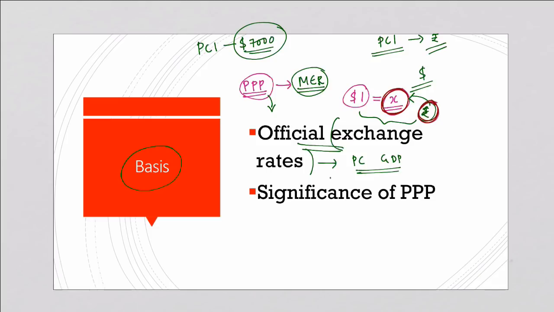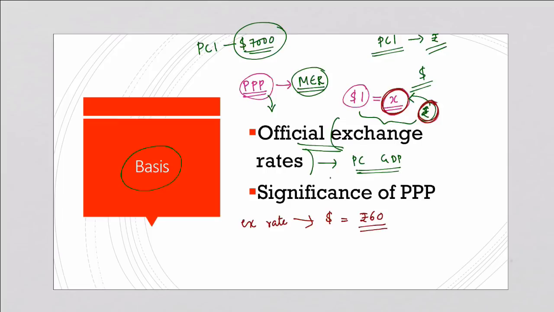Now let us take an example in order to make you understand this concept of purchasing power parity. So let us assume that the exchange rate, that is the market exchange rate in India for US dollars is rupee 60. That means you can purchase $1 in India using rupee 60.